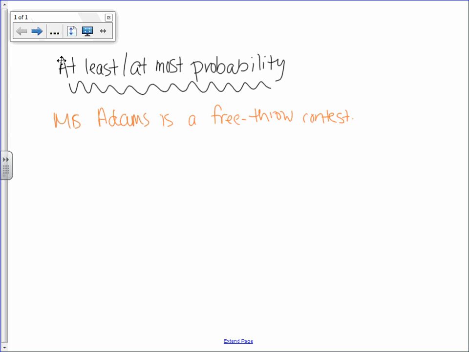Okay, and I'm going to be the last person, and because I'm the last person, I know that I need to make at least 4 out of the 5 shots to win. Okay, so everybody else went, the best that they could do was 3 out of 5. So in order for me to win, I need to make at least 4 out of 5.